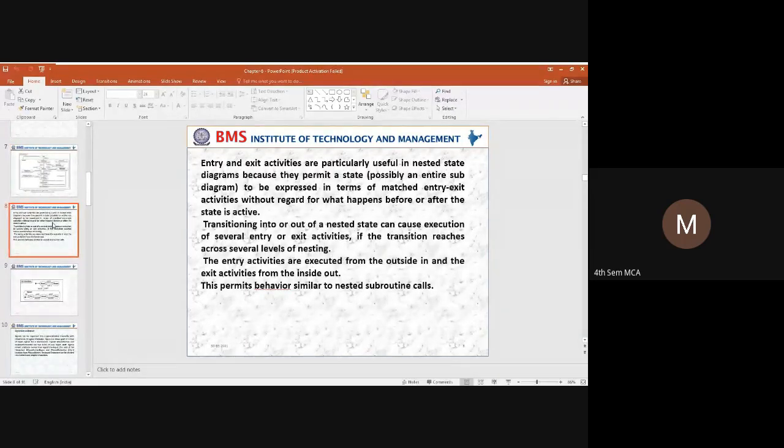So in a previous class, we discussed entry and exit activities, where each state is entered and the object takes a particular state. Once the object takes a particular state, it will execute the rest of the activities and come back, and we check whether the state is in an active state or a passive state, depending upon